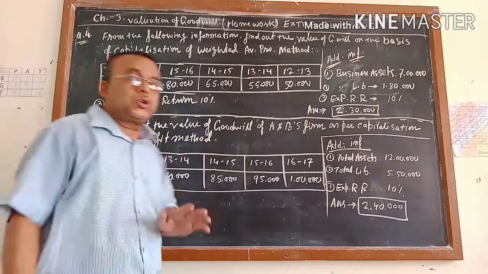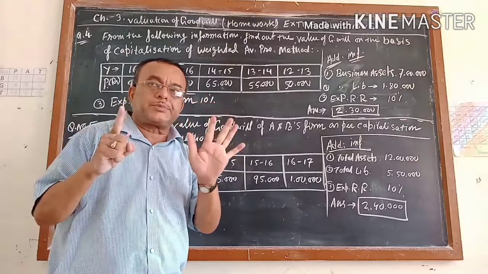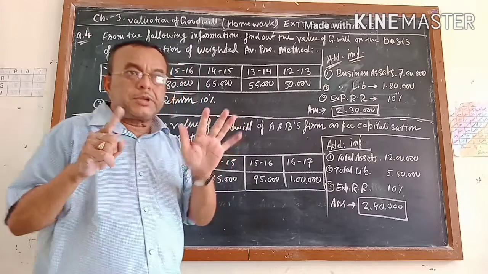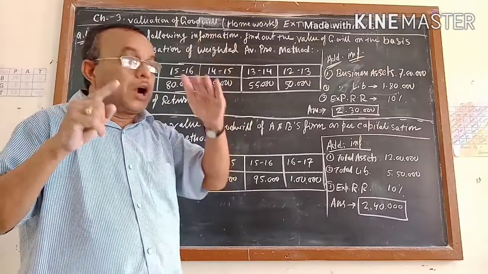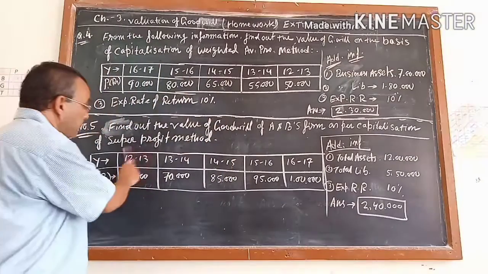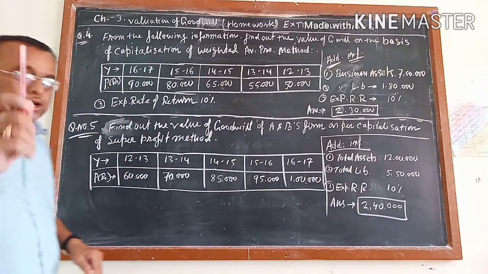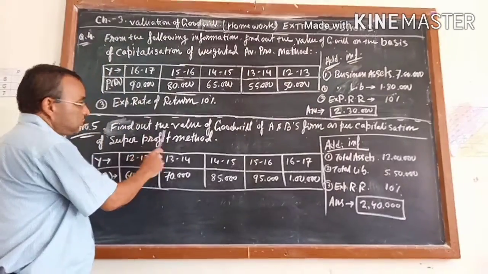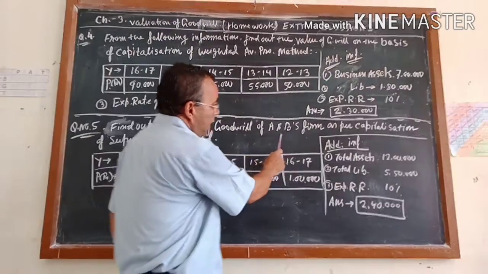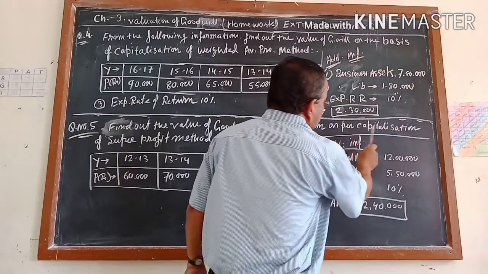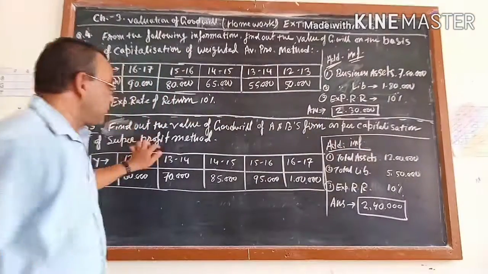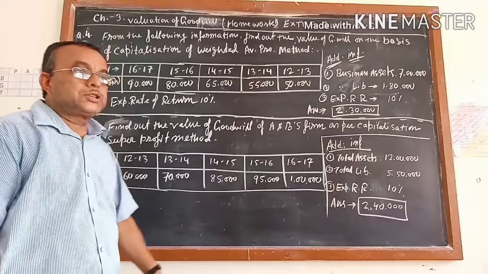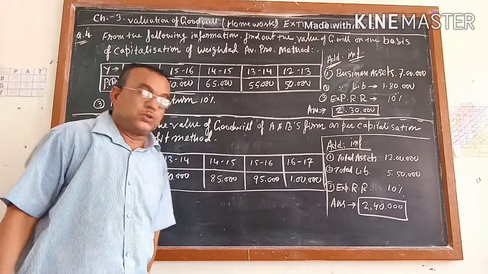For capitalization of super profit method also we have 6 steps, but out of the 6 steps, the first 5 steps are common with super profit. The last step is something different. Find out the value of the goodwill of A and B firm as per the capitalization of super profit method.